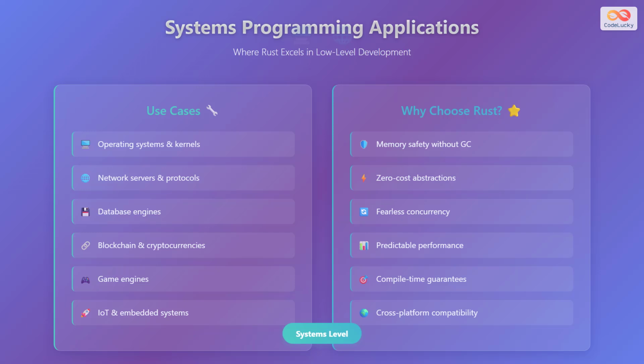Rust excels in systems programming applications where performance, safety, and reliability are paramount. Operating systems and kernel development benefit from Rust's memory safety without garbage collection overhead. Network servers and protocol implementations leverage Rust's excellent concurrency support and zero-cost abstractions. Database engines use Rust for its predictable performance characteristics and memory safety guarantees. Blockchain and cryptocurrency projects choose Rust for its security features and performance.